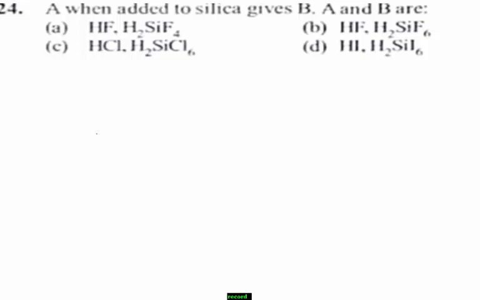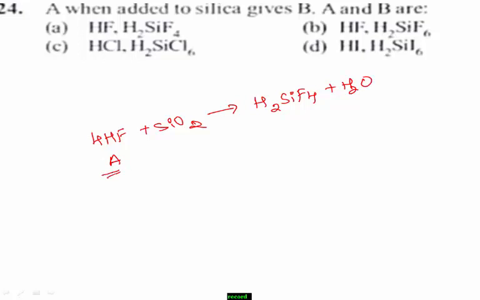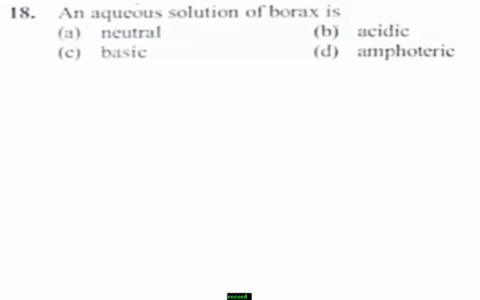First, I write 4 moles of hydrogen fluoride. When it reacts with SiO2, it forms H2SiF6 along with the formation of water. Therefore, A means hydrogen fluoride, and B is fluorosilicic acid. Fluorosilicic acid is the B product. Therefore, the right answer for this question is option B. Remember the reaction.